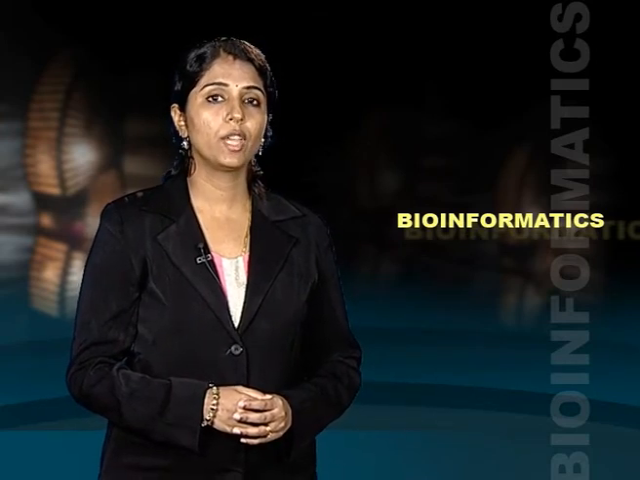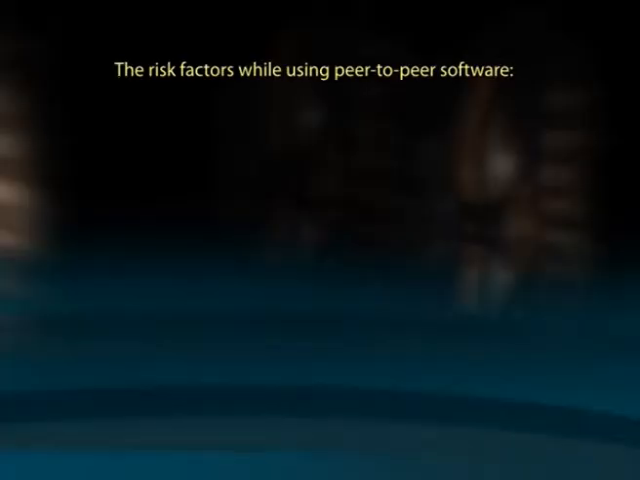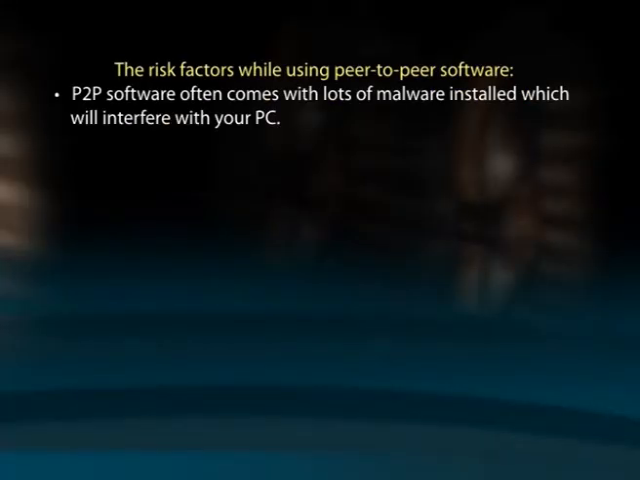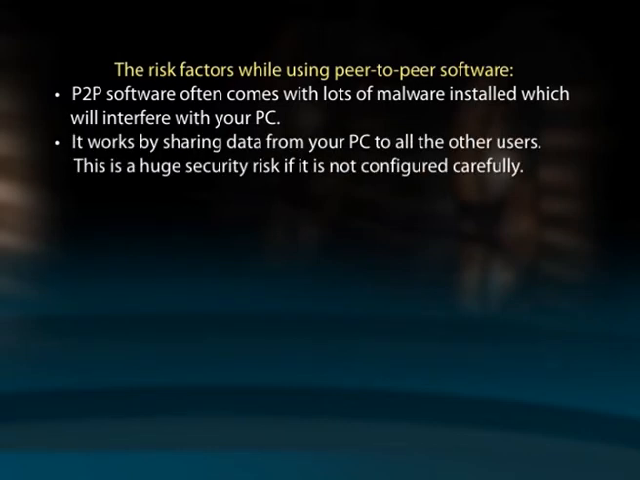Peer-to-peer software, P2P. Peer-to-peer software like BearShare, eDonkey, etc. allows a user to share and download files, usually music, videos and software. The risk factors: P2P software can often come with a lot of malware installed which will interfere with your PC. It works by sharing data from your PC to all the other users. This is a huge security risk if it is not configured carefully.